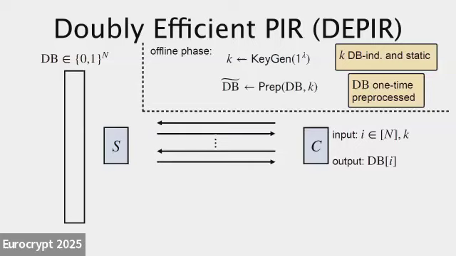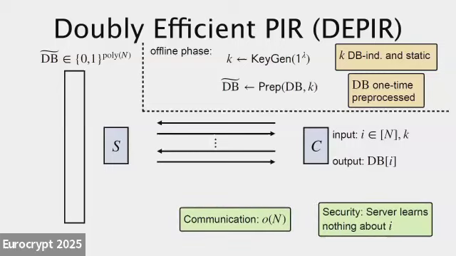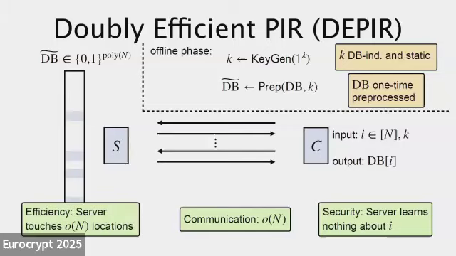Then, using the key, the client can engage the server, and the server now, instead of holding just the database itself, holds the pre-processed database, which can potentially be larger than n in various ways. As before, we want the same security and communication properties as with standard PIR. But importantly, because the server is now holding the preprocessed database, the original lower bound no longer applies. What we can hope for is that the server touches a sublinear number of locations in the database during an online invocation of the protocol.